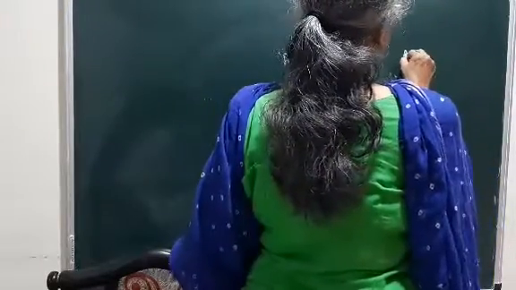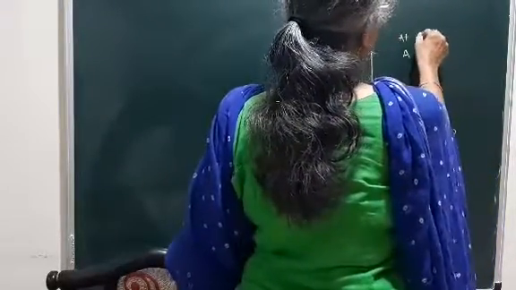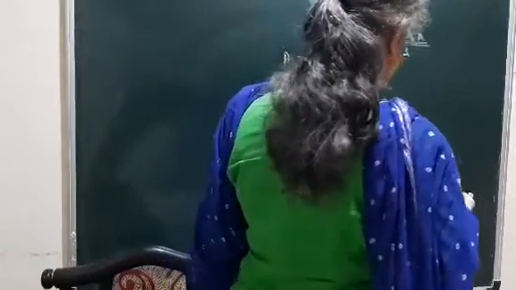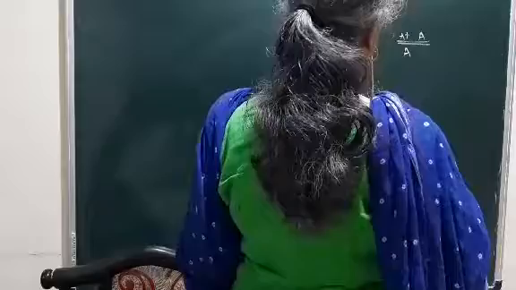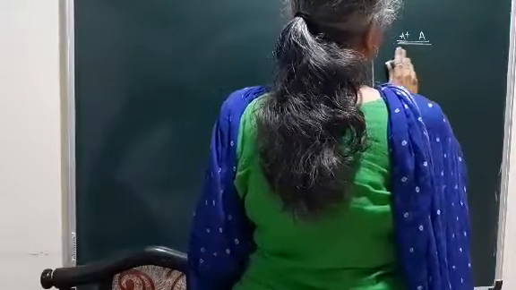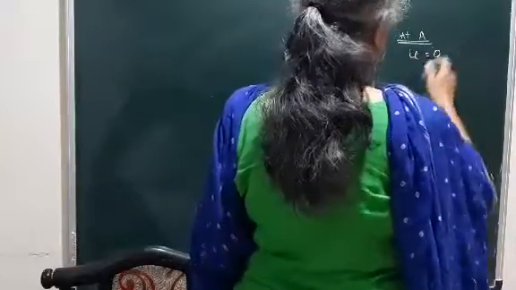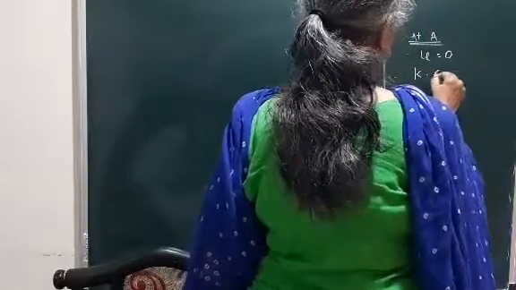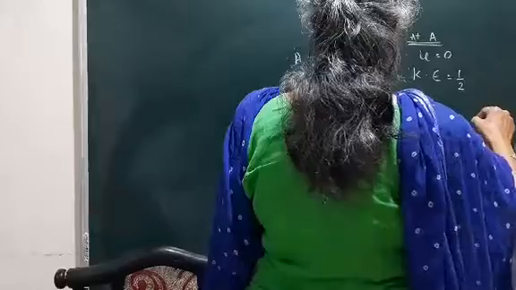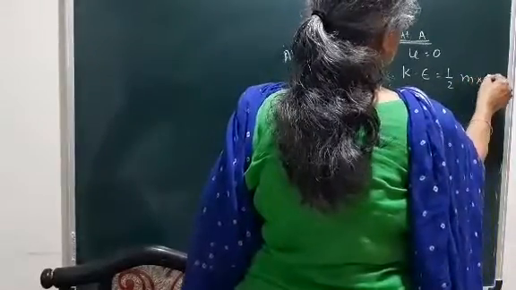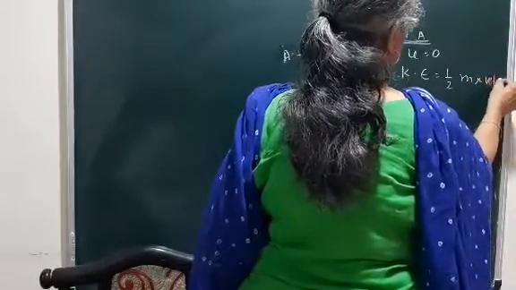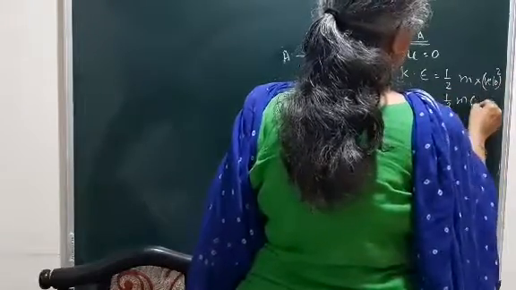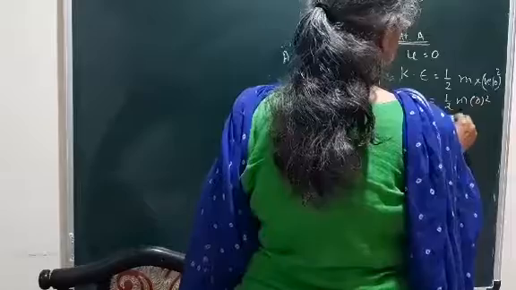So if we consider at A, as it is initially at rest, its initial velocity will be 0. Now kinetic energy will be half mv square, that will be half m into 0 square, so that will be 0.